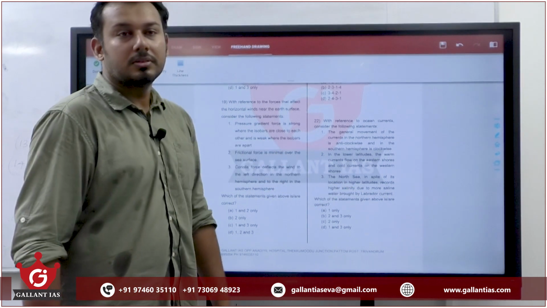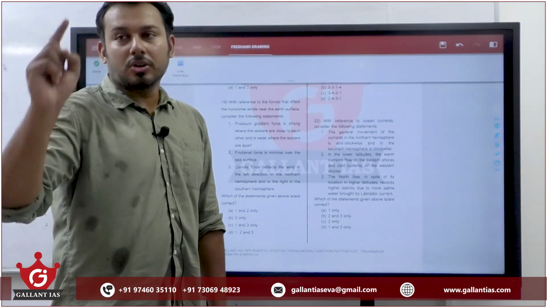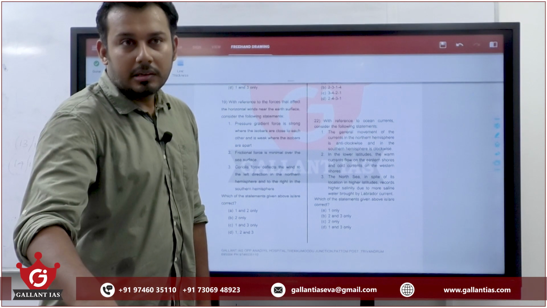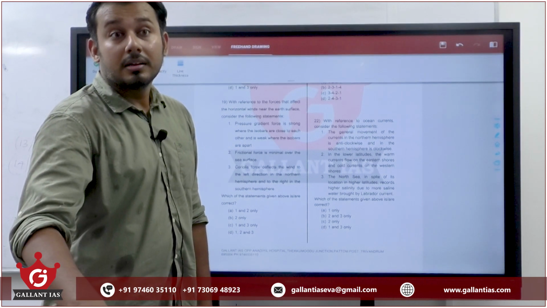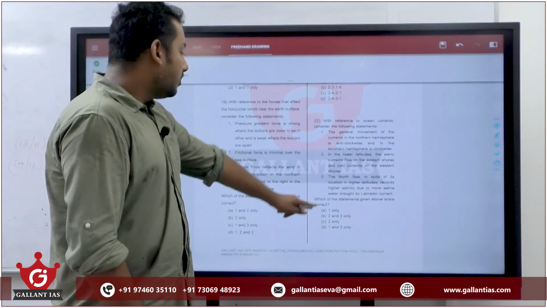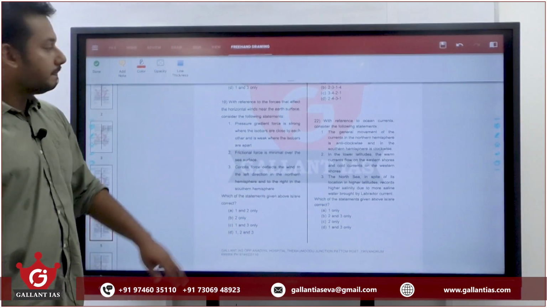North Sea, in spite of its location, higher latitudes, records higher salinity due to Labrador current. True or false? Labrador current is a cold current. If it's a cold current, the salinity will decrease. So 3 is wrong. Answer is 2 only, C.